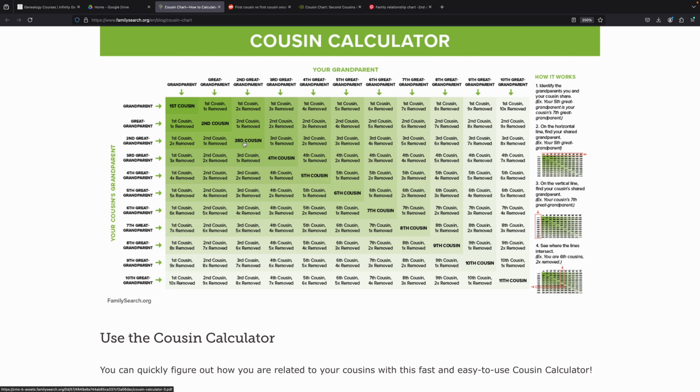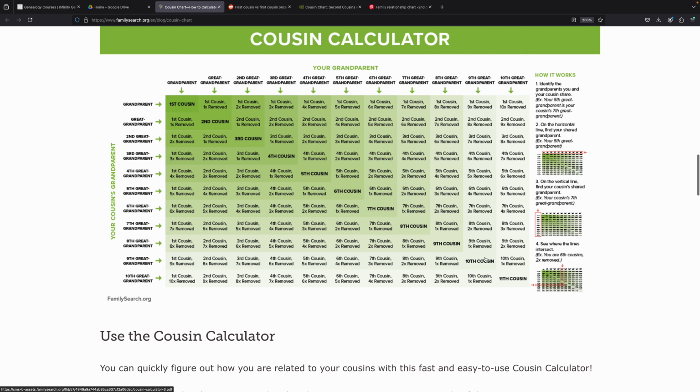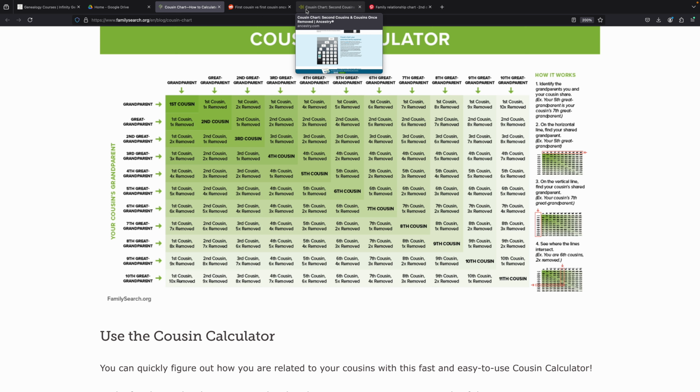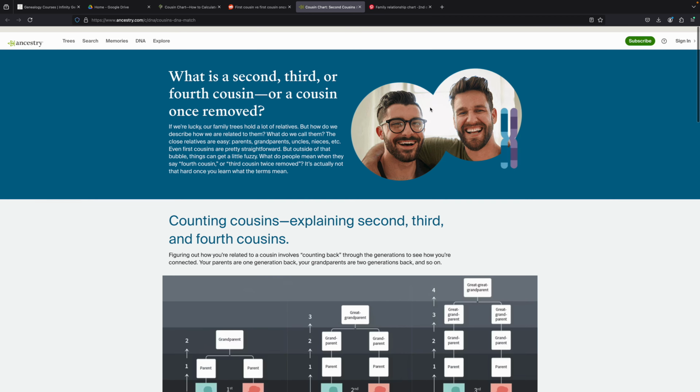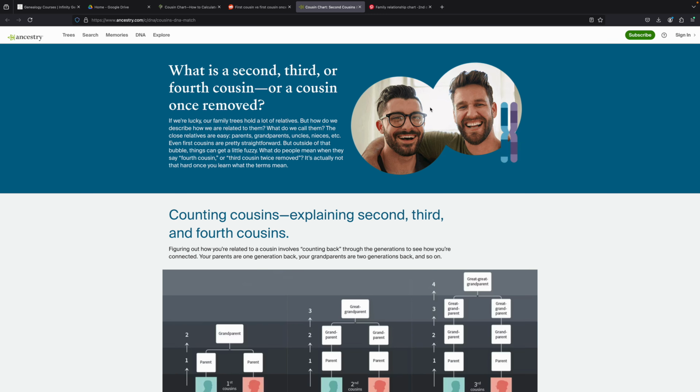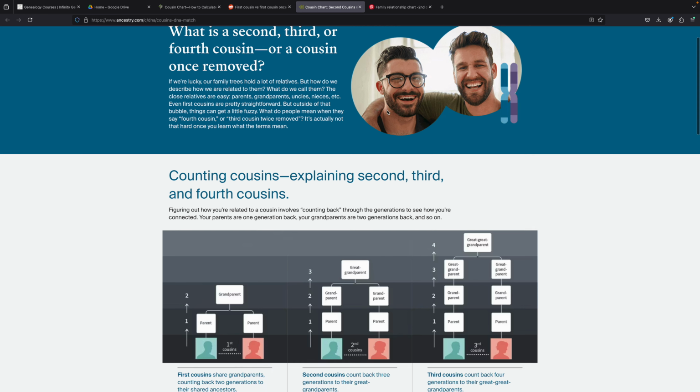All right, let's go to third cousins. We share a second great grandparent, fourth cousins, a third great grandparent, and so on and so forth. Again, identify that connecting piece. Let's go on to another chart. Let's see what Ancestry says. First, Ancestry explains what is a second, third, fourth cousin, and then the latter part of this article is what is a cousin removed, right?